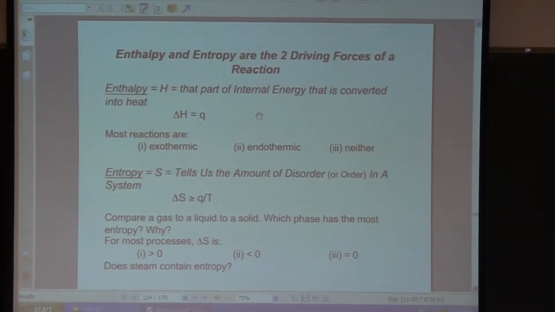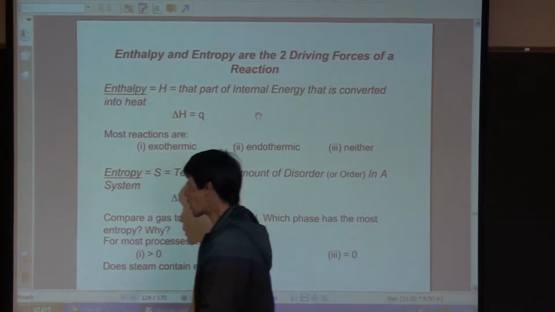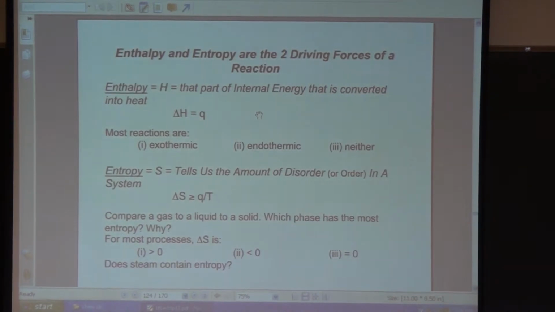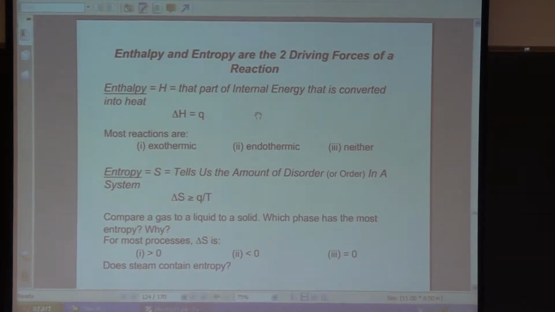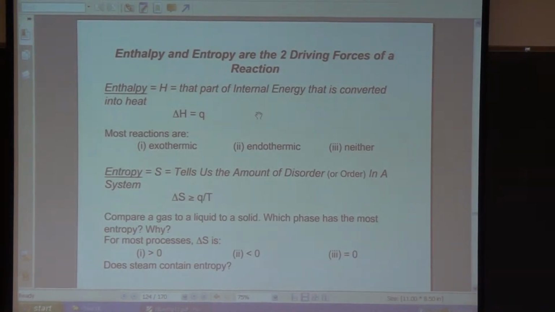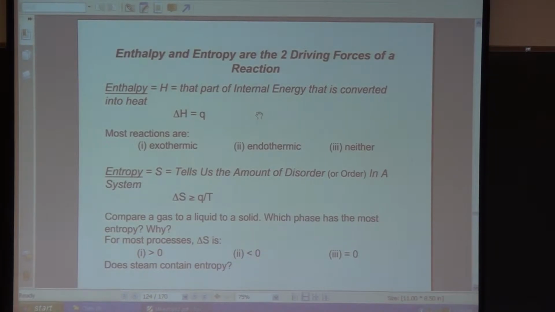Now, when we look at internal energy, internal energy is the energy inside atoms and molecules. So this is the nucleus here. And here's an electron, which is orbiting the nucleus.